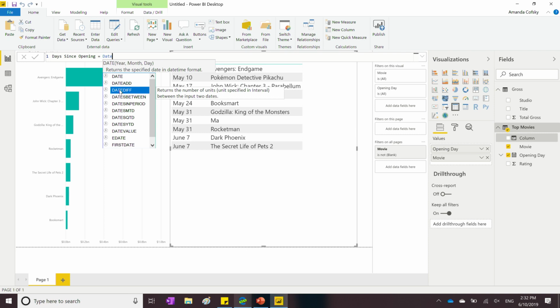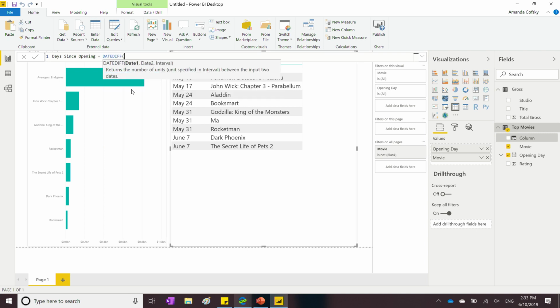And Power BI uses a language called DAX, which you can look up and learn a lot about, to do these types of calculations. If you've done calculations in Excel, it's a very similar language, and you should be able to pick it up pretty quickly, at least the basics. And we do try to help you. So you notice here as I typed date, it gave me suggestions of different functions around dates that I could try. And when I hover over the one I want, I can see a description of what it's going to do. And so I pick DATEDIFF.